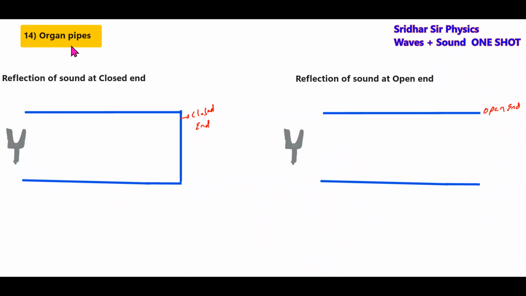Next, we'll discuss the organ pipes. Reflection of sound at the closed end. There's a tuning fork which will generate sound signals of frequency f. The wave generated will go like this.